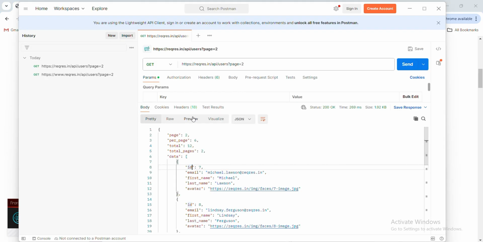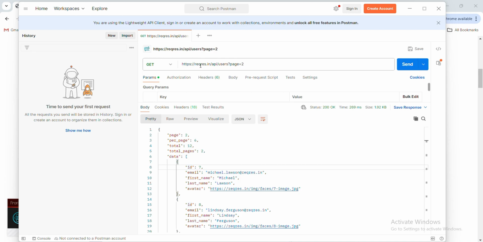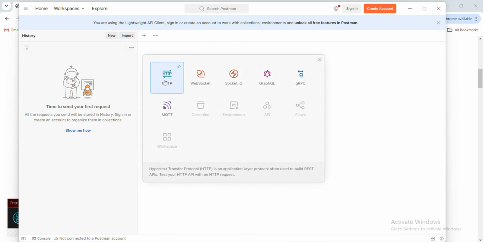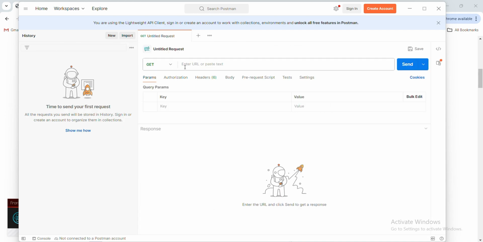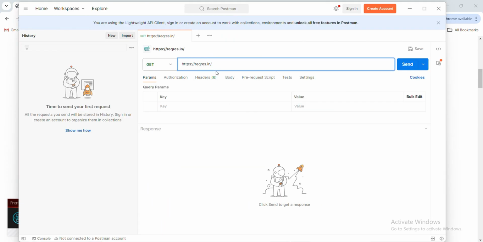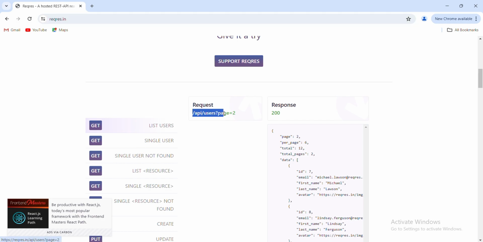I'll be using the Postman tool to hit the API. If you are not aware of what Postman is, we'll be creating a separate video on that. So for now, you can think of Postman as a tool for hitting an API. I'll open Postman and hit one of the APIs that they have provided.